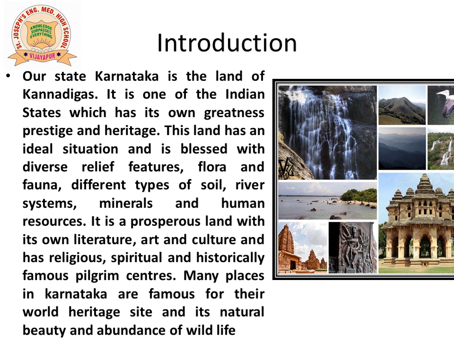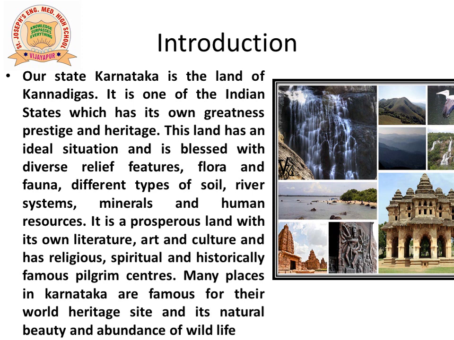Karnataka is a prosperous land with its own literature, art and culture, and religious, spiritual and historically famous pilgrim centers. We have rich Kannada literature, Vachana Sahitya and Dasa Sahitya. Many famous poets like Pampa, Ranna, Kuvempu and many others have contributed to the greatness of our literature.